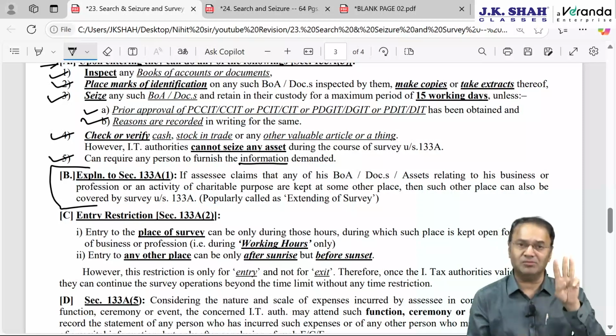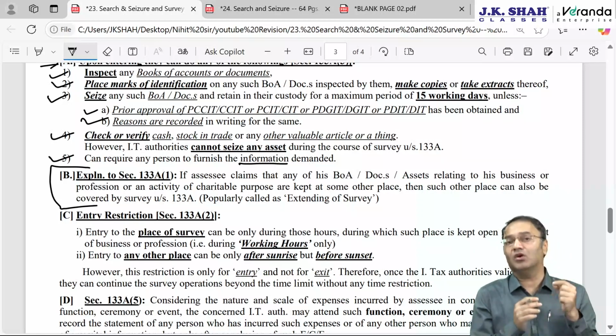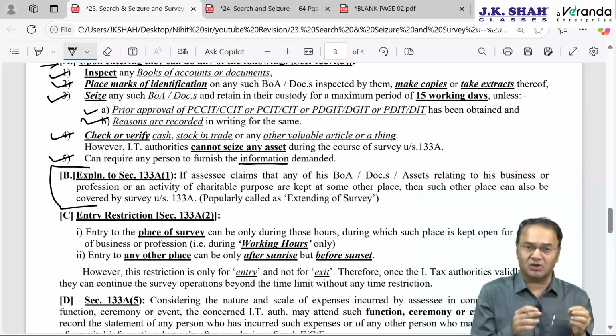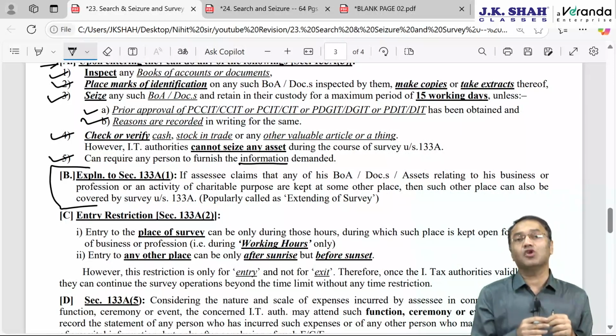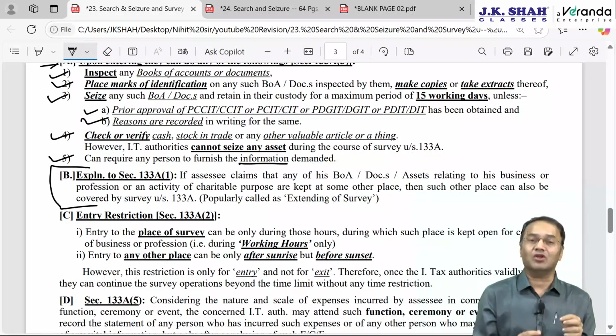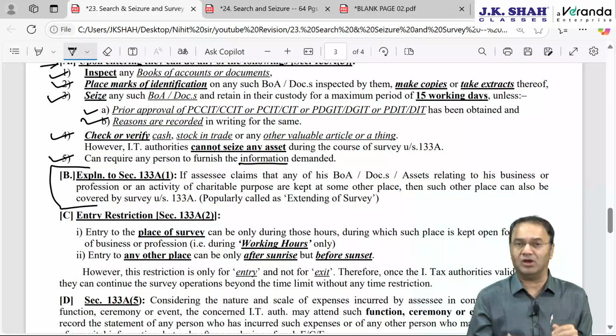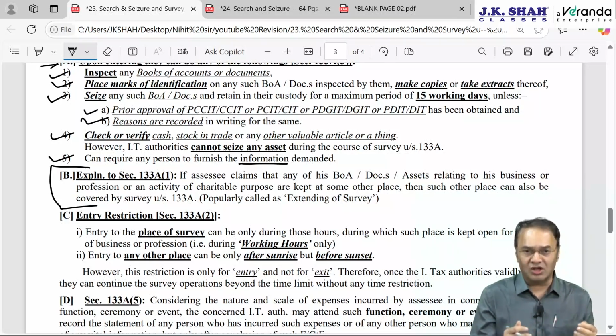Say the assessee has a 3 BHK house and only one bedroom is used for office, then survey has to be restricted to that part. But if the assessee has not dedicated any particular part in his residence for business or profession, then survey can take place in the entire house. Though it's a residential property, business or profession is carried on, therefore survey is possible.